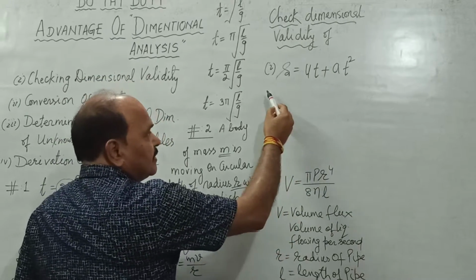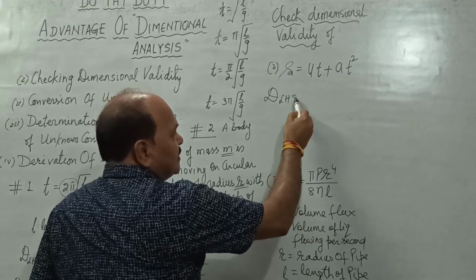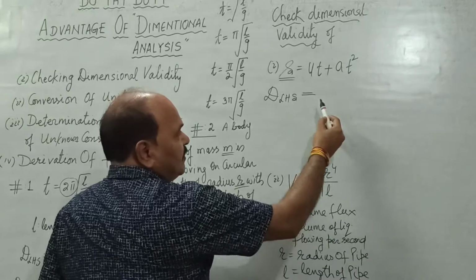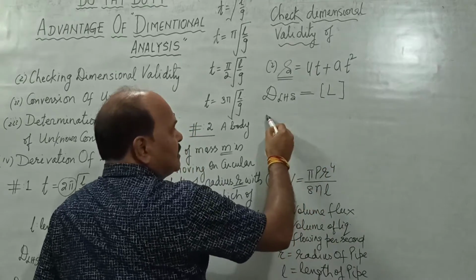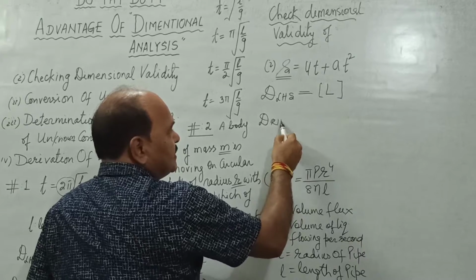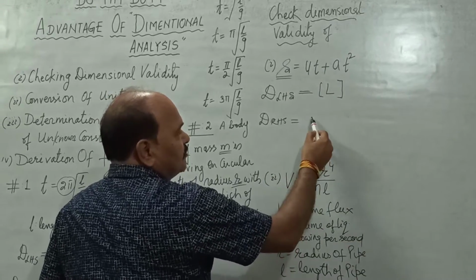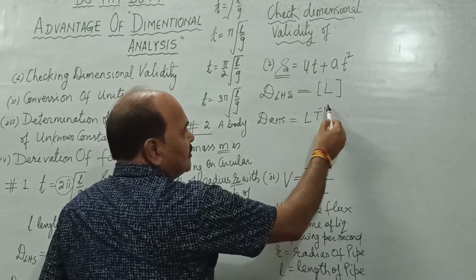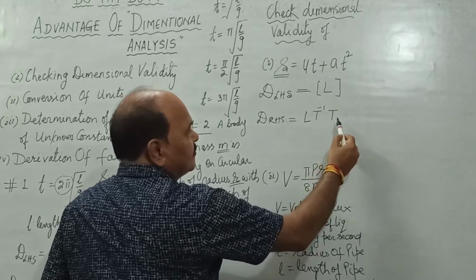Let us check it. So what is the left hand side? Left hand side is displacement. Therefore, its dimensional formula is going to be L. And what is the right hand side? Right hand side consists of ut. What is the dimension of u? That is velocity, LT^-1. And what is the dimension of t? That is T, the time.